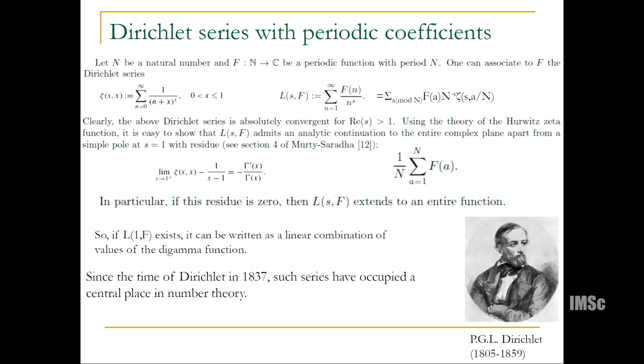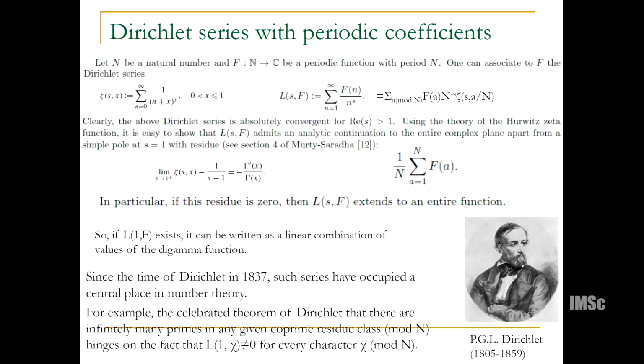Since the time of Dirichlet in 1837, these series have occupied a central place in number theory. For example, the celebrated theorem of Dirichlet that there are infinitely many primes in a coprime residue class hinges on the fact that L(1,chi) is not 0. So the non-vanishing of these L functions, L(1,chi) in particular, is crucial for arithmetic theorems. And in our case, we're going to be trying to investigate the non-vanishing of L(1,f).